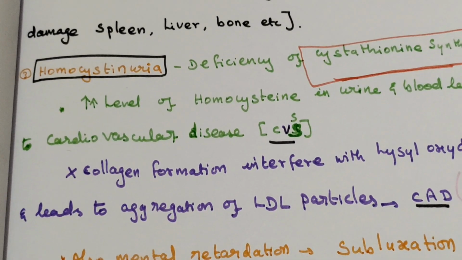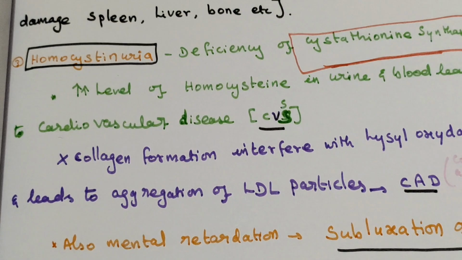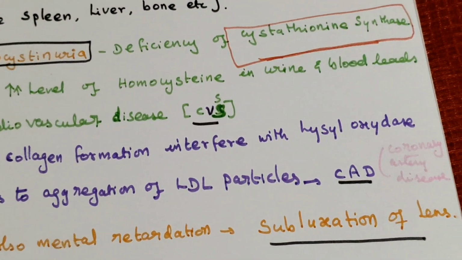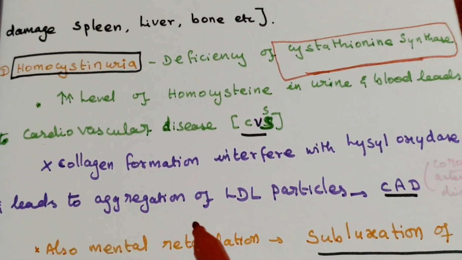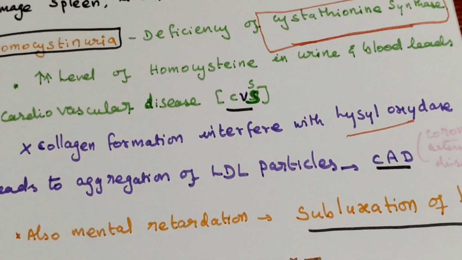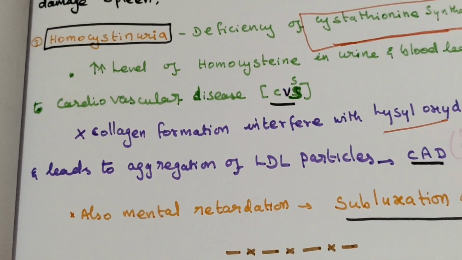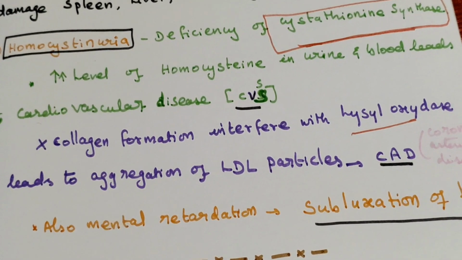collagen cross linking. It interferes with lysyl oxidase, and leads to the aggregation of LDL particles.